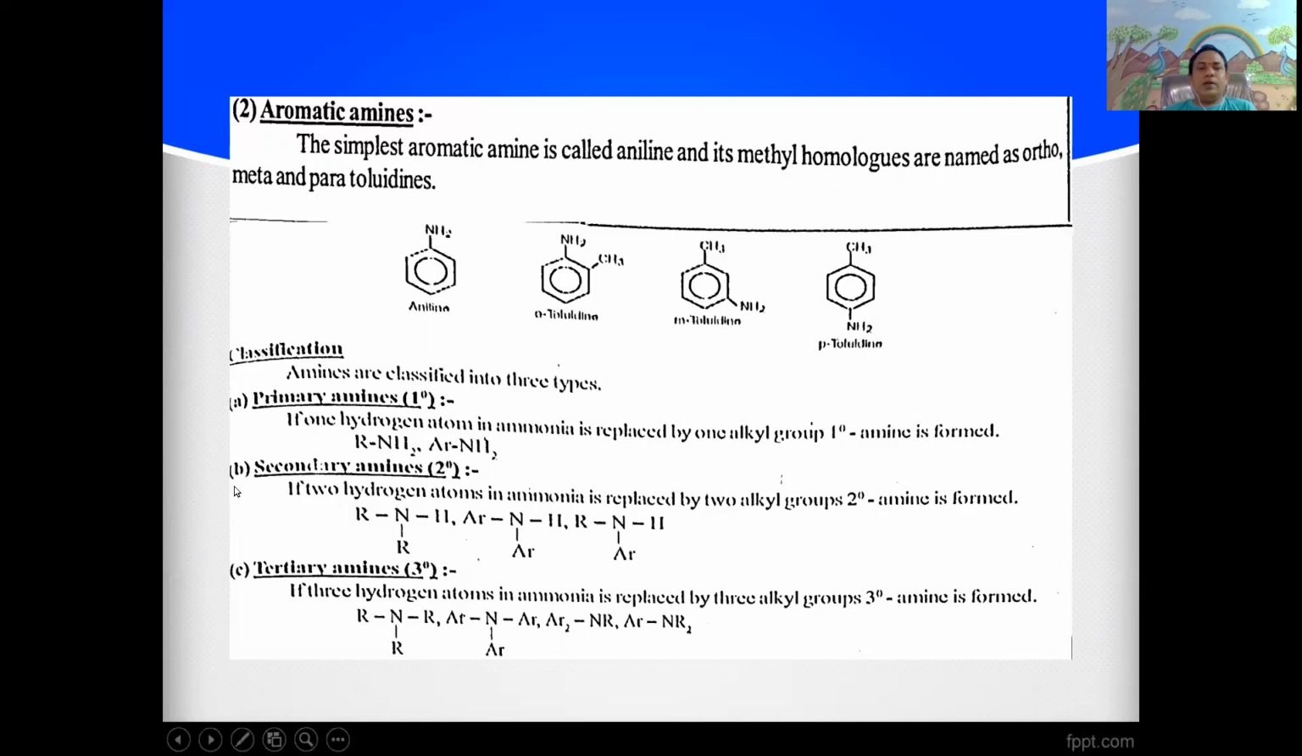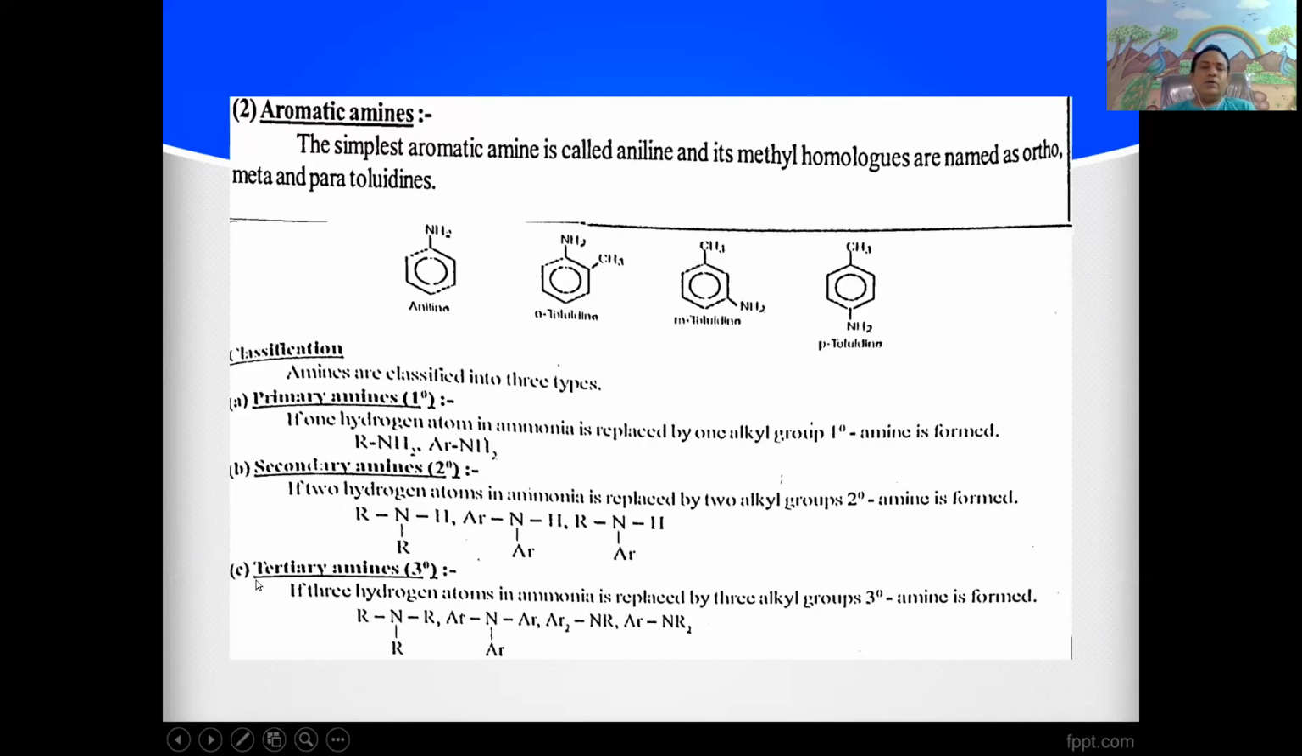Next, the second one is secondary amines. Secondary amines means that in ammonia, 2 hydrogen atoms are replaced by 2 similar or dissimilar alkyl groups. The obtained compounds are called secondary amines. Here the nitrogen satisfies its valency with 2 carbon atoms and 1 hydrogen. Examples are dialkylamine or N-alkyl aniline.